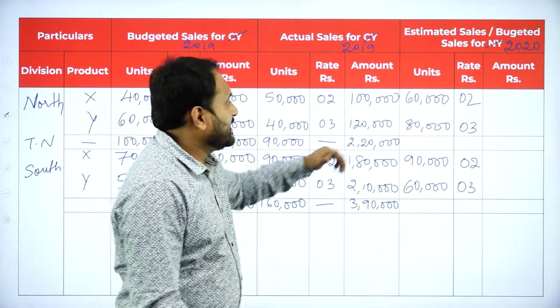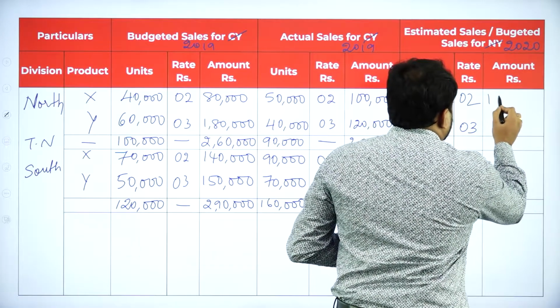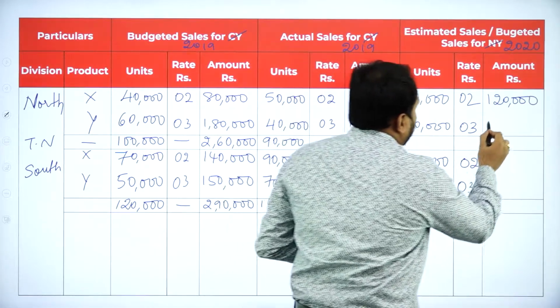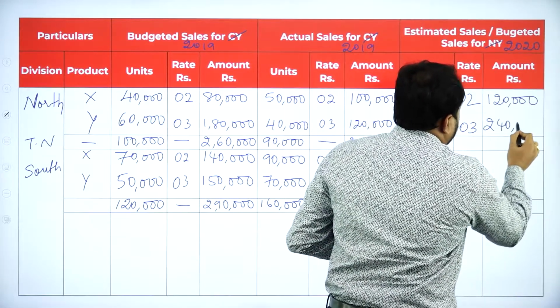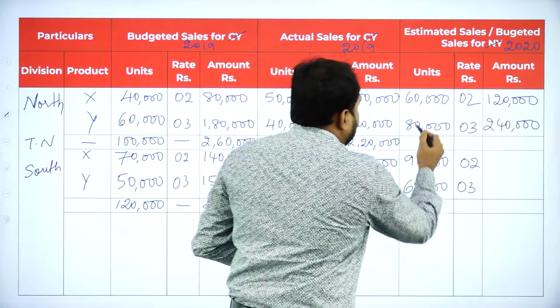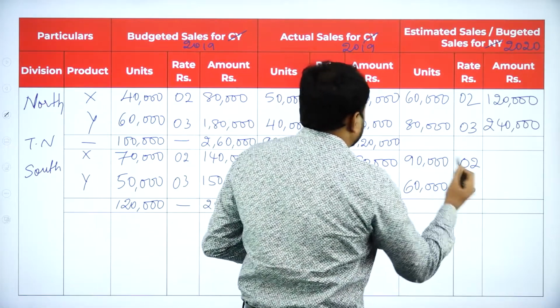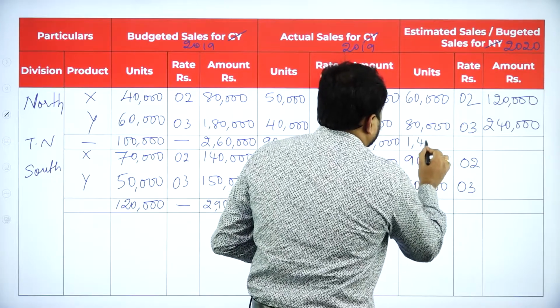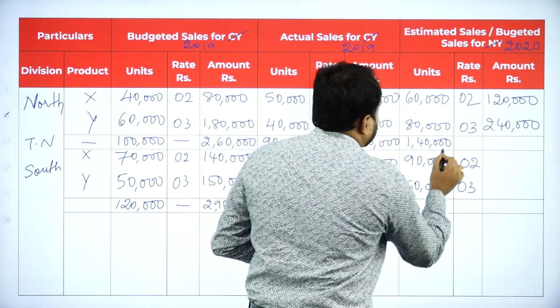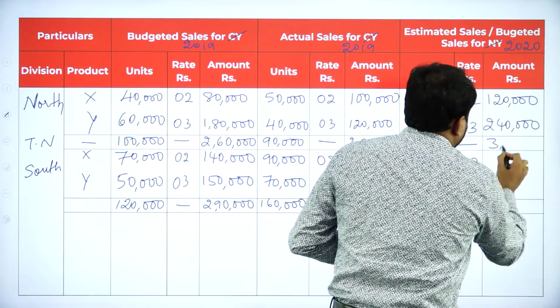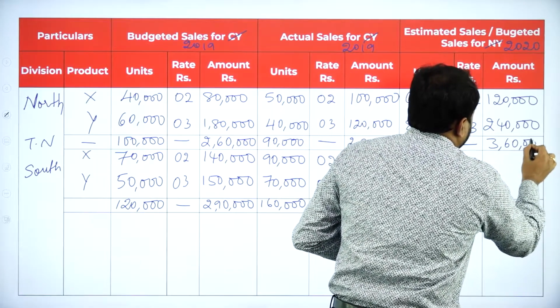So we have it now 60 into 2, 1,20,000. Now 80 into 3 is 240, 2,40,000. So 60 and 80, when we go 6 plus 8, in the sense we have 14. So 1,40,000. Now here it is dash. Now let's calculate this. 3,60,000.